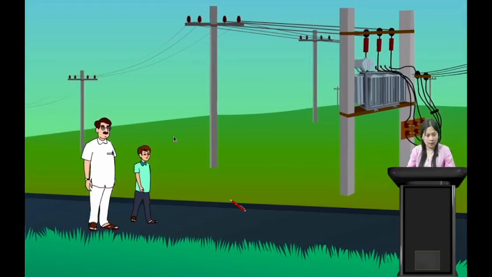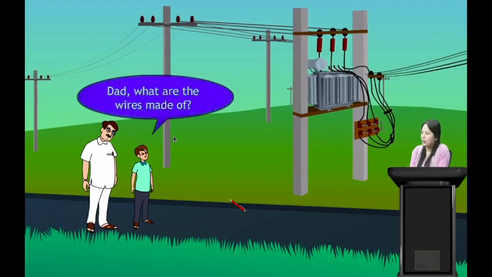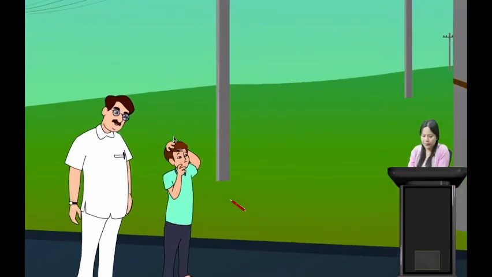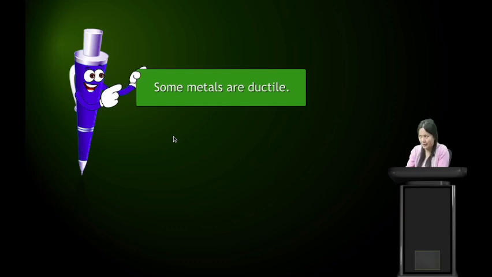Here we see a father and a son walking by the road. Then the boy asks his father, what are the wires made of? Then the father replied, they are made of copper. Now again the boy is wondering. The copper ball is also made of copper. How can this thick copper be converted into this wire? So the boy is wondering. So let us see.